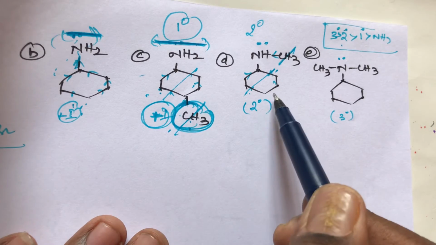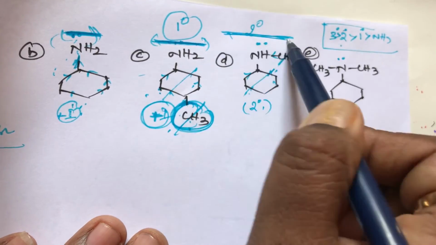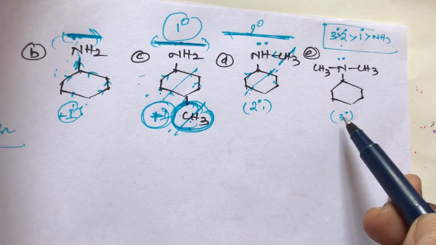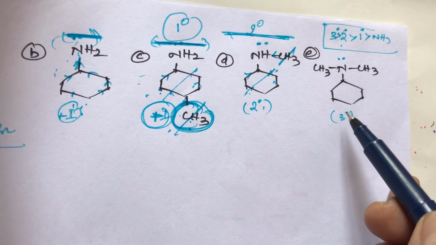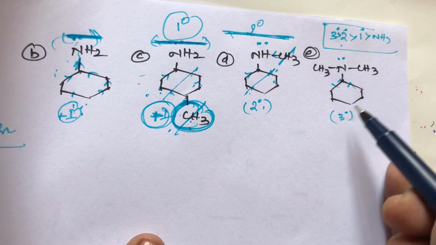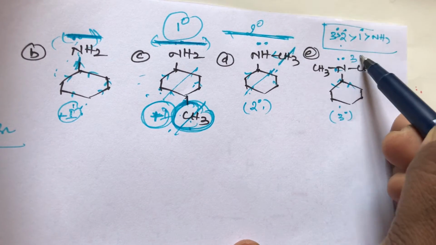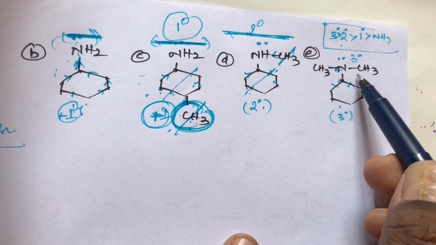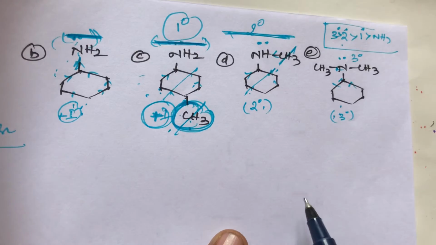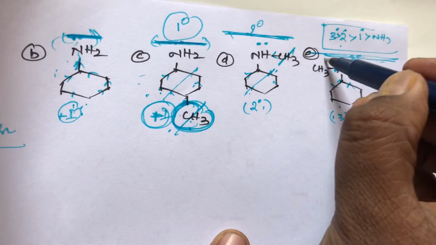So out of these two, which one is more basic? D compound has more density on nitrogen compared to C compound. What about E compound? E compound also has cyclohexane, which is an electron releasing group, and this nitrogen belongs to tertiary amines. So compared to all these four, E compound has more density on nitrogen.